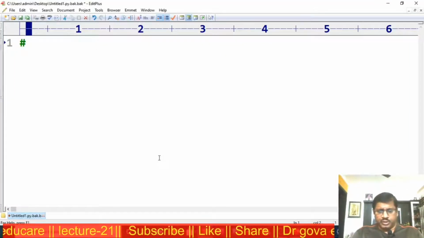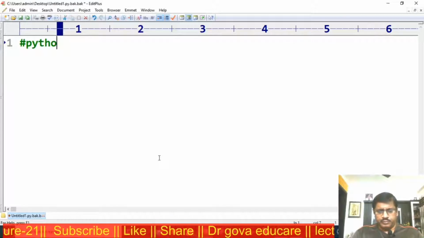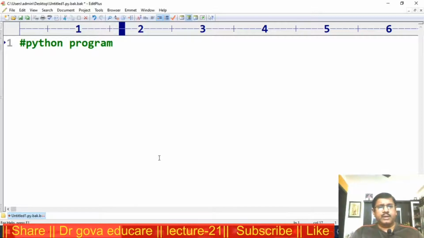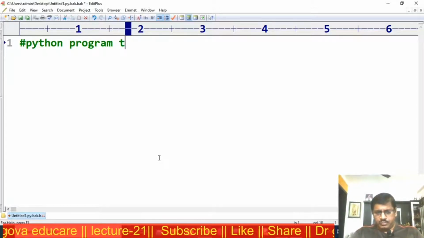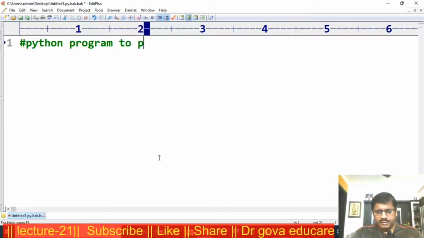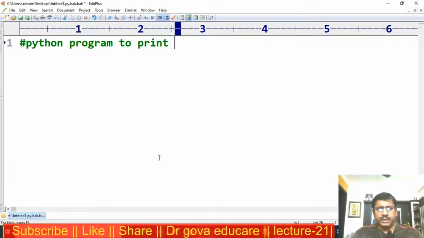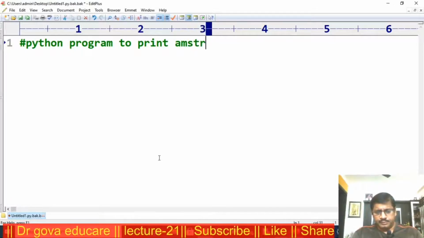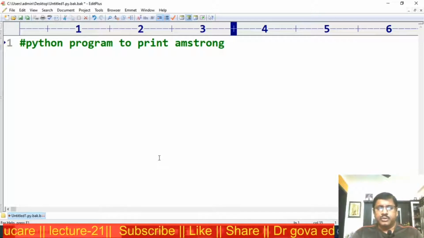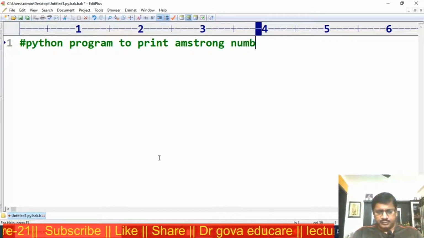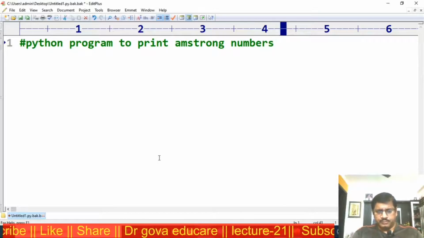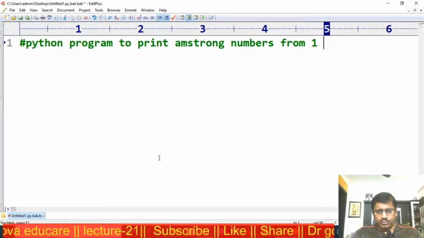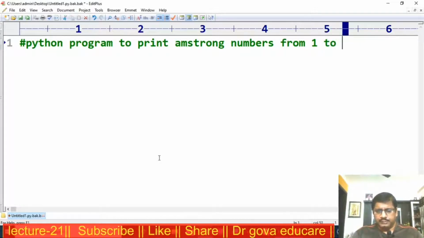Write a Python program to print Armstrong numbers from 1 to n.